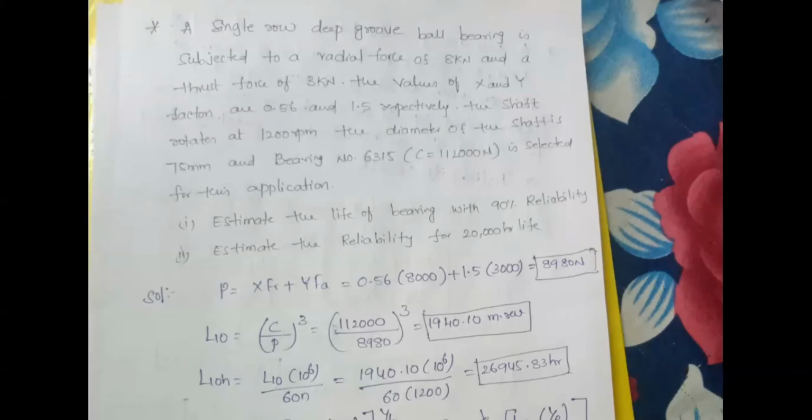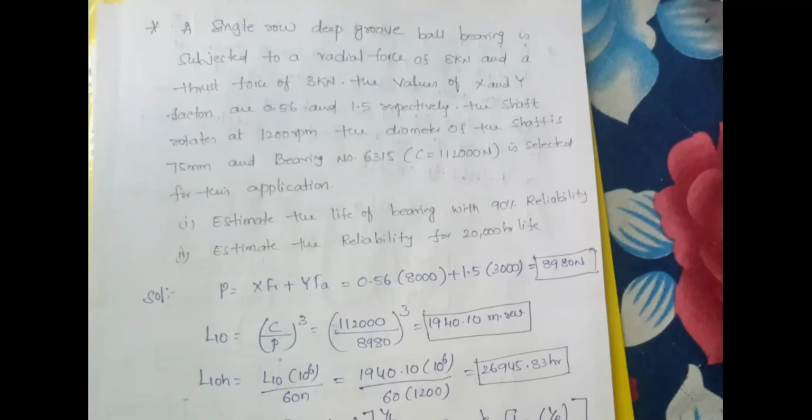Suppose I am considering an automobile application. By referring to your data book, V value equal to 1. Then what is the problem? We'll consider V value equal to 1. No problem. You have the formula X into V FR plus Y into FA. Again, in the data book the V value is also available. Consider V equal to 1, or V equal to 1.25, or something else, whatever it is, depending upon your type of problem. No problem.